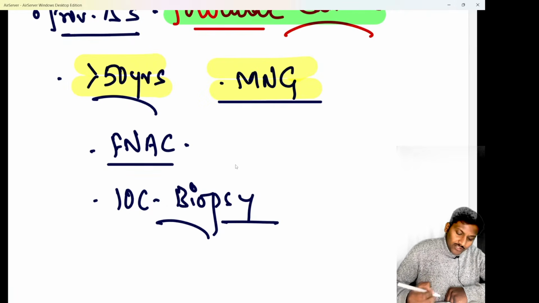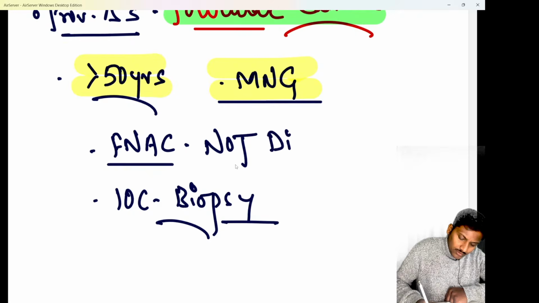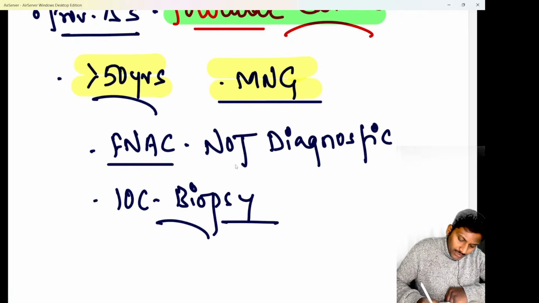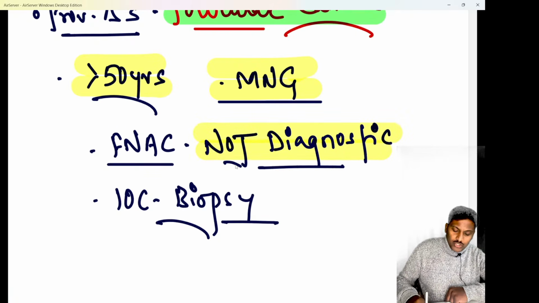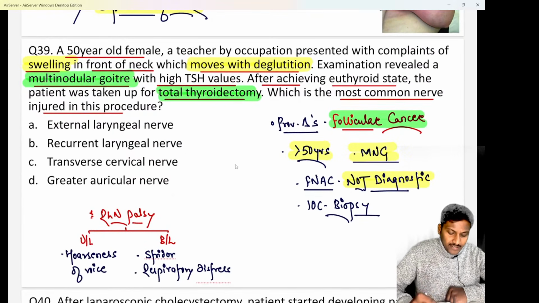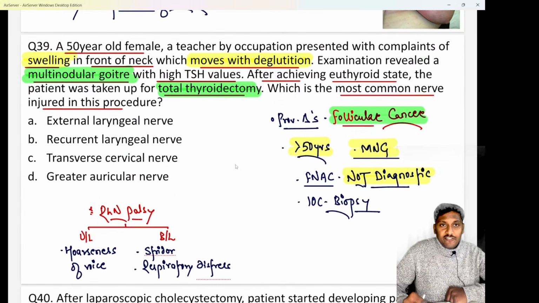The reason is, even if you do an FNAC in cases of follicular thyroid cancer, we know it is not diagnostic. Yesterday itself I've told you in papillary thyroid cancer FNAC will be diagnostic, but in follicular thyroid cancer FNAC is not diagnostic, which is a repeated question. Why? Because in follicular thyroid cancer, FNAC or a fine needle aspiration cytology cannot differentiate whether it is a case of a follicular carcinoma or a follicular adenoma. So it cannot differentiate a malignant and a benign tumor.